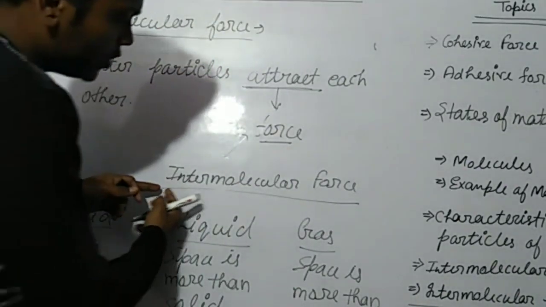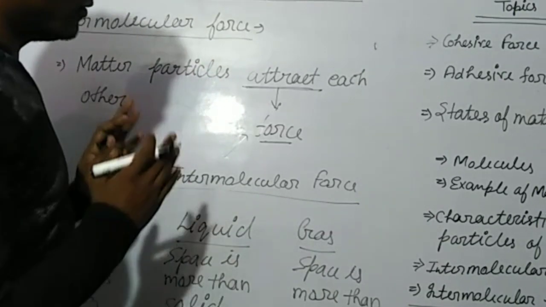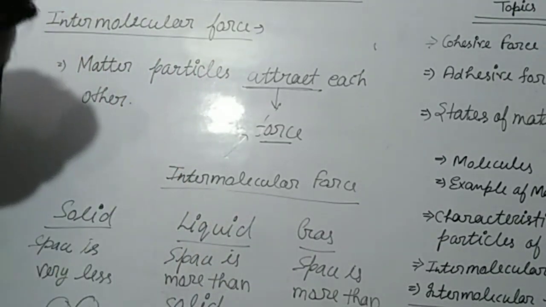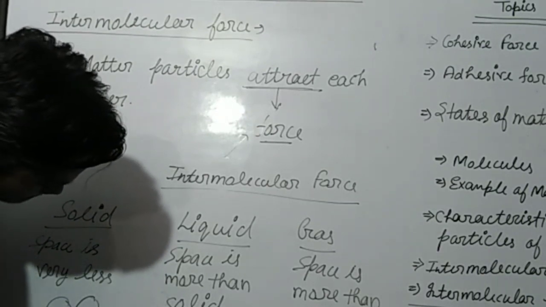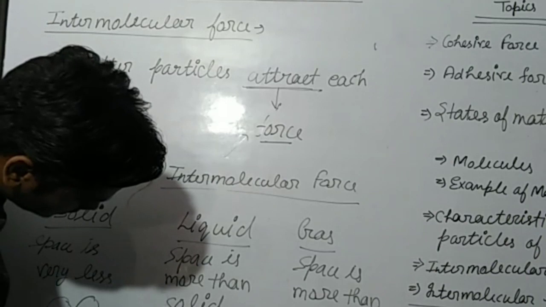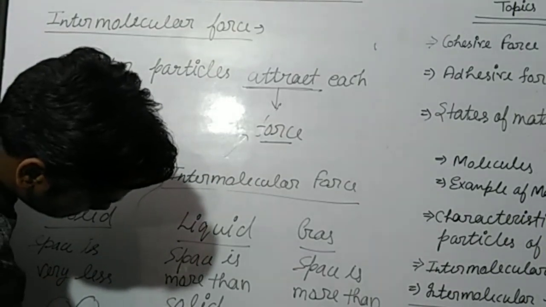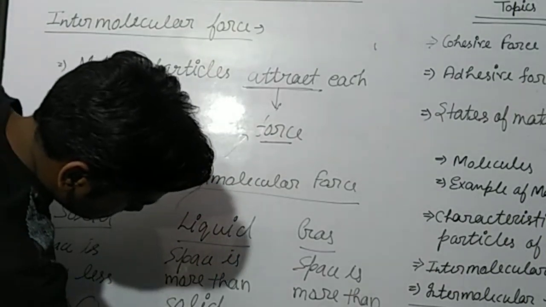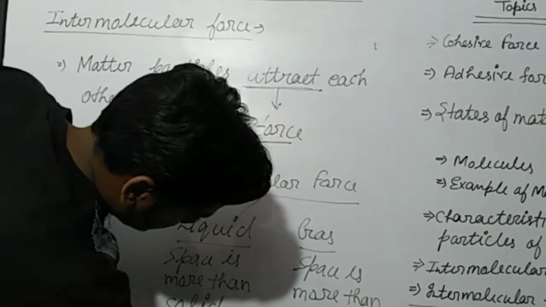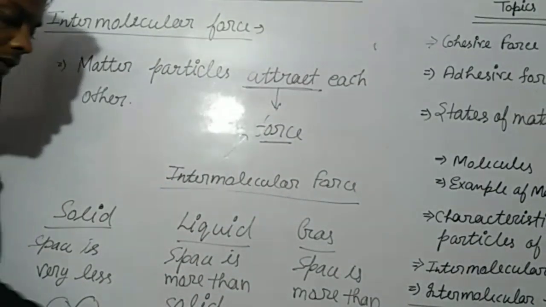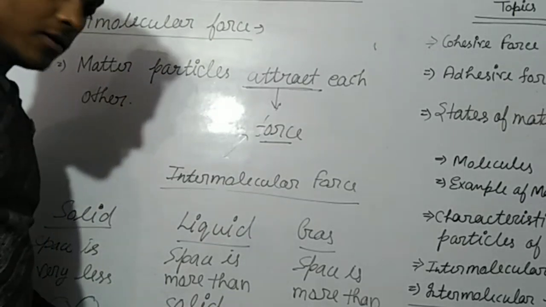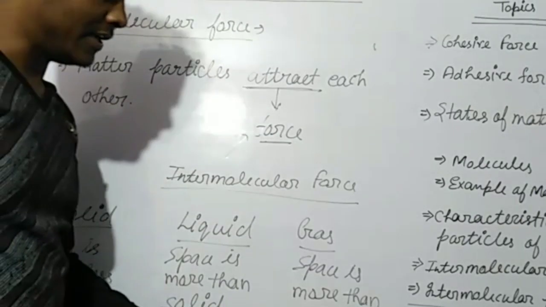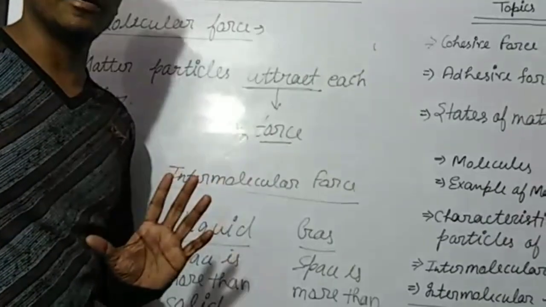So according to the intermolecular force, we can set an order. First is solid, after that liquid, and the last one is gas. Solid, liquid and gas. Maximum intermolecular force in solid, then liquid, and then gas.